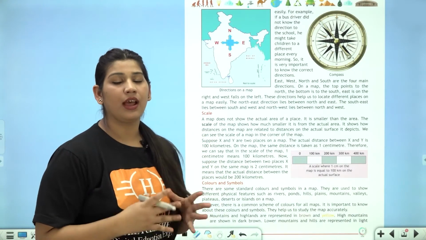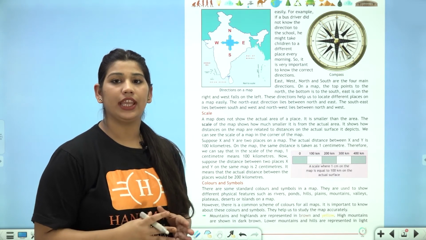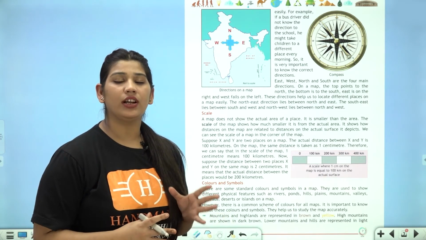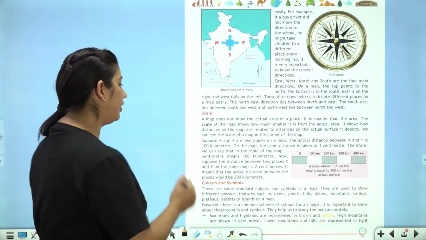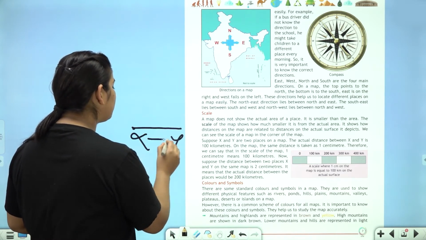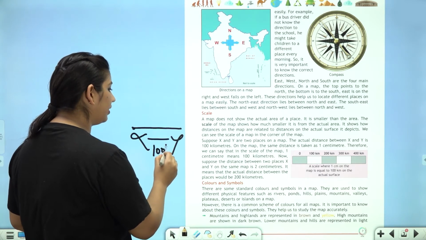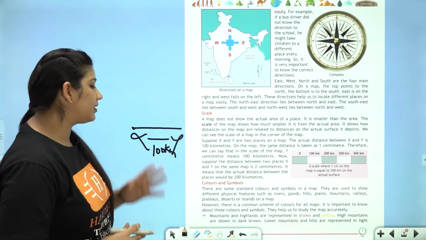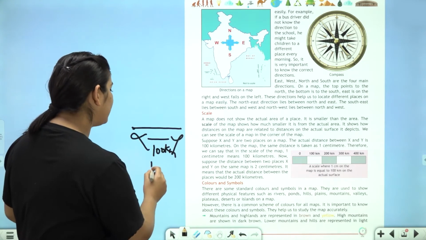Scale of a map. A map does not show the actual area of the place. It is smaller than the area. For example, if X and Y are 2 places and the distance between them is 100 kilometers, on the map the same distance is taken as 1 centimeter.